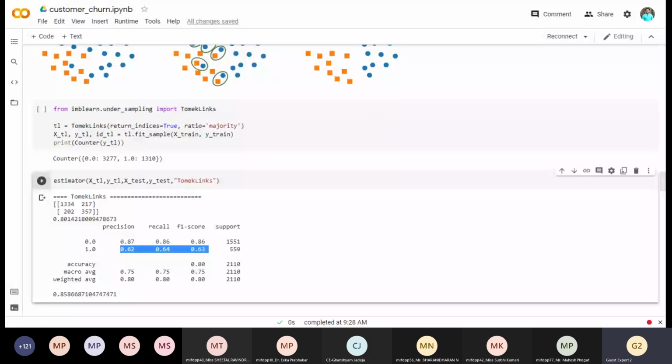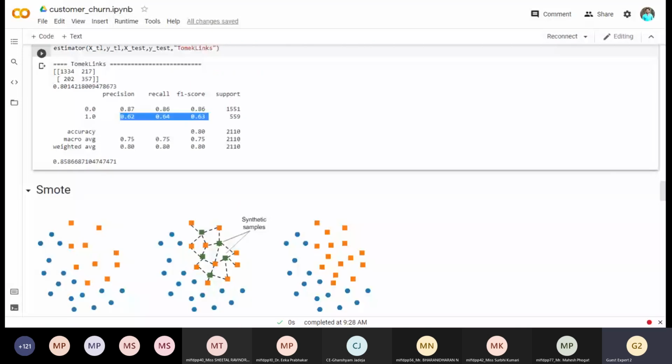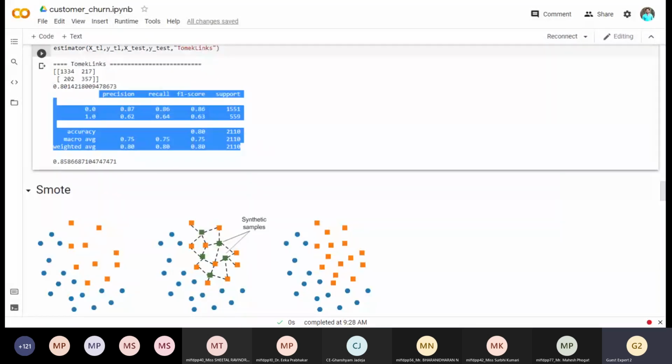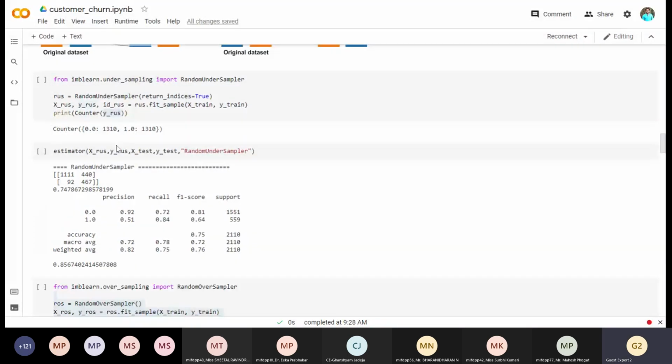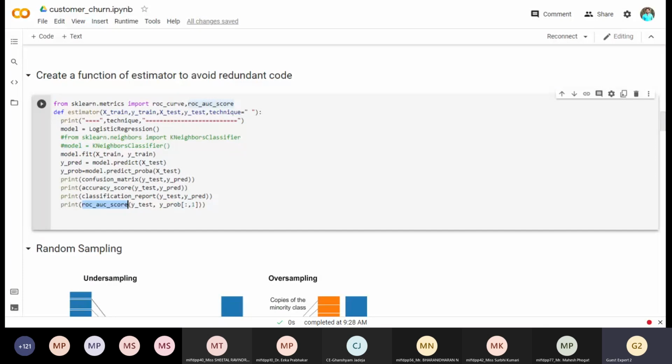So for TOMEK links, we have generated this classification report, and this is something I forgot to tell you: this is the ROC AUC curve. See, this is the ROC AUC score. ROC and AUC, I'm sure that you have gone through. If not, this is again a very, very important parameter: ROC and AUC, area under curve, that is the maximum area under curve, which means we have covered maximum samples. So this is very, very important when you are dealing with an imbalanced classification problem.